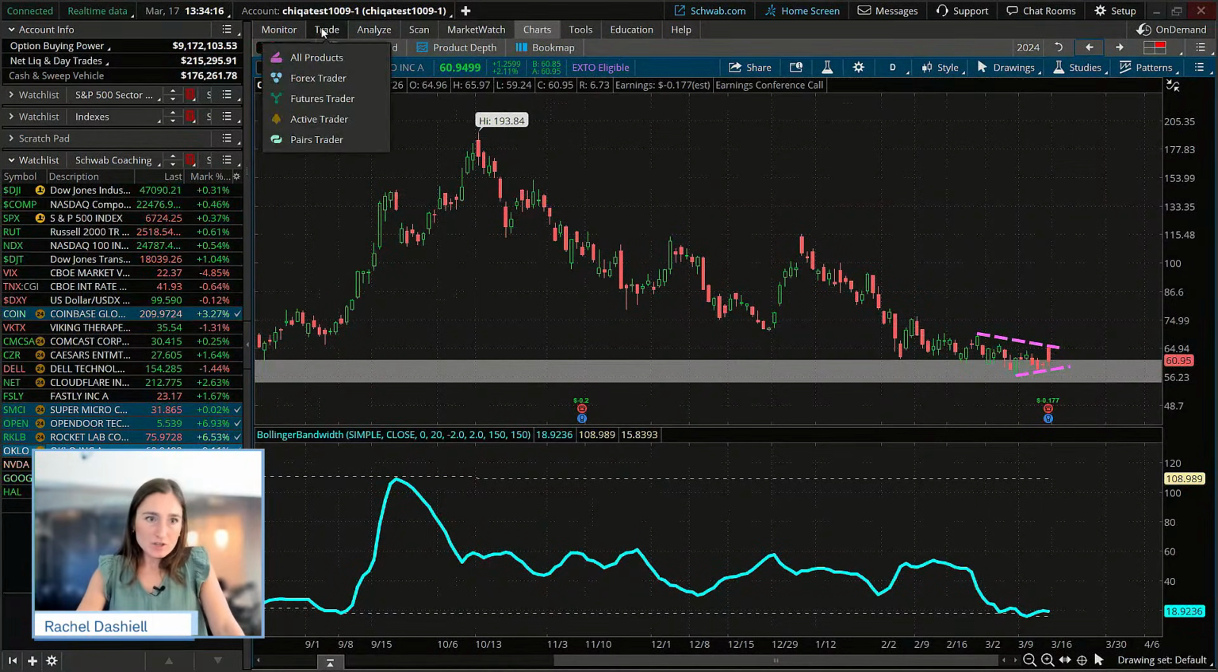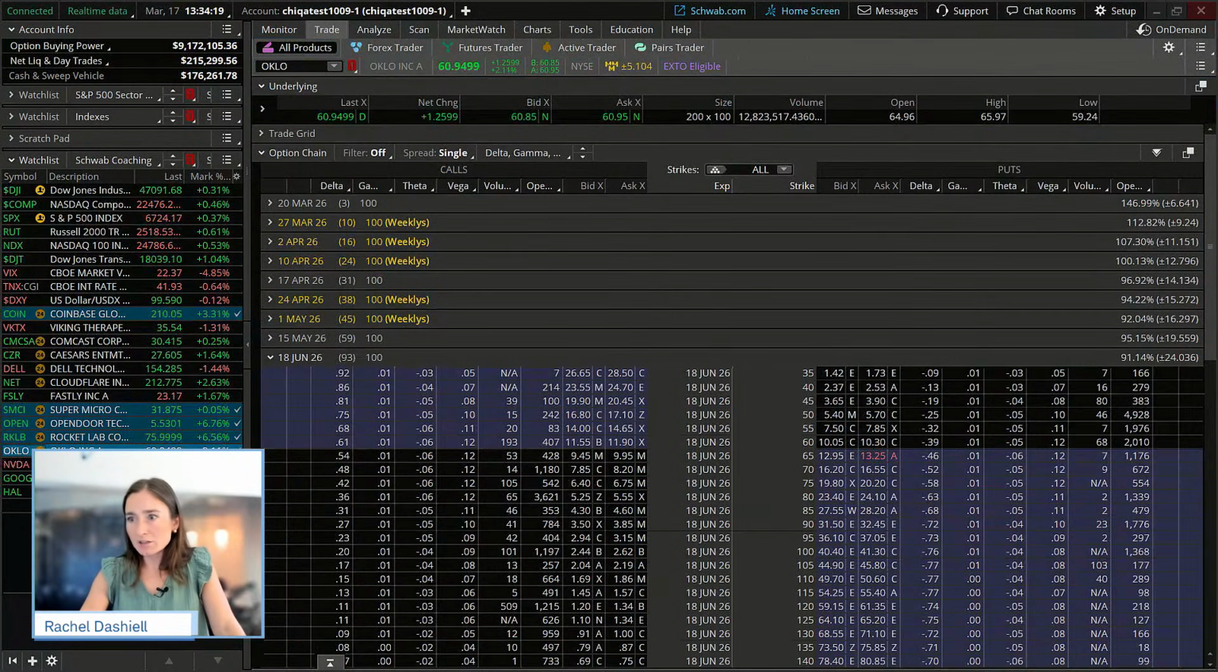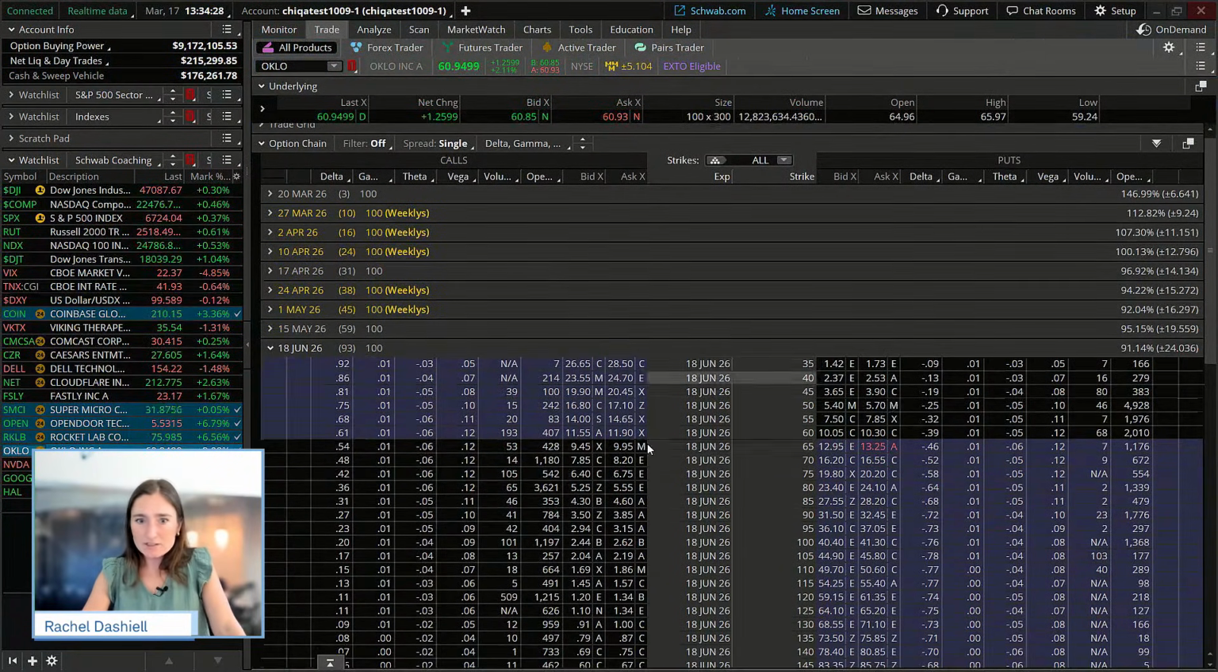So if we go to the trade tab on Oklo here, let's take a look at the 18th of June. Still a couple months left from expiration, just like the one we previously looked at. And we're going to look at the 55 strike call in this case. So let's take a look at the 55 strike call. No, let's do the 60. The gamma is the same level there.